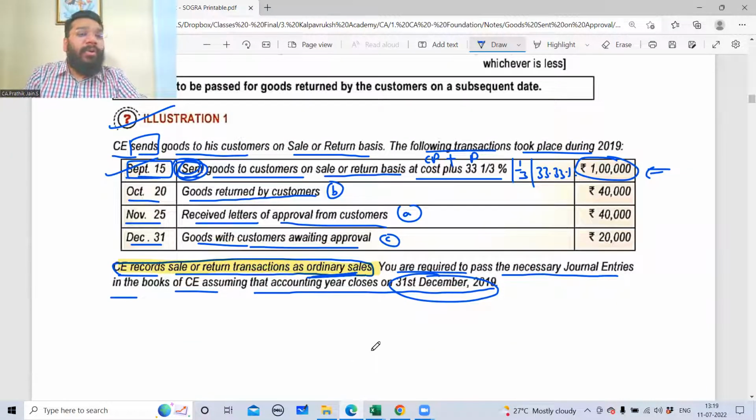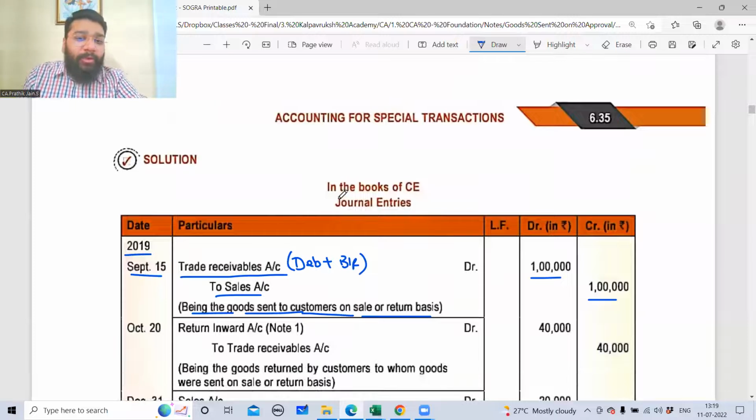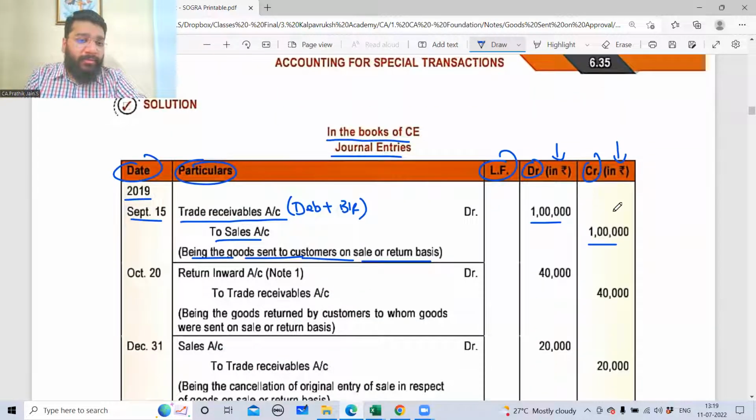Now, guys, please note the proper format. Heading is very important. In the books of CE, journal entries. Date, particulars, LF, debit rupees is very important. Credit rupees is very important. No format, no marks. No heading, no marks. No narration, no marks.